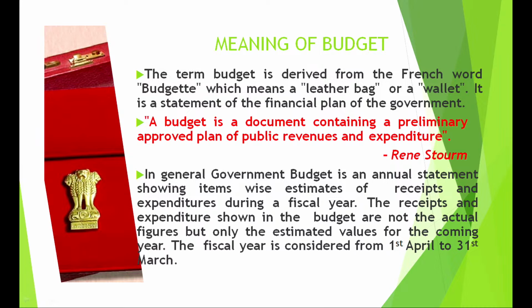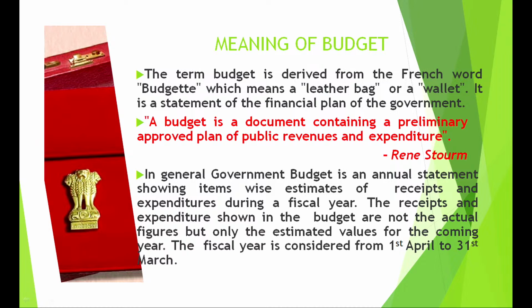Now, very important CBSE definition. Remember children, this chapter is for 6 marks in the board examination. Budget is an annual statement. Underline the word annual statement, showing item wise estimates, very important. These are not actual, these are estimates of receipts and expenditure during which year?